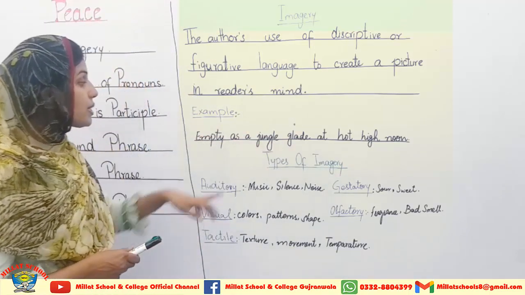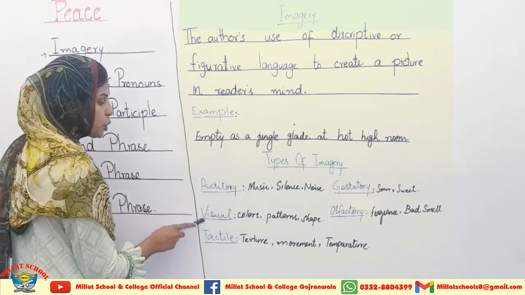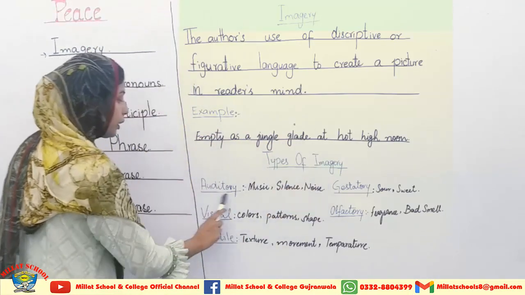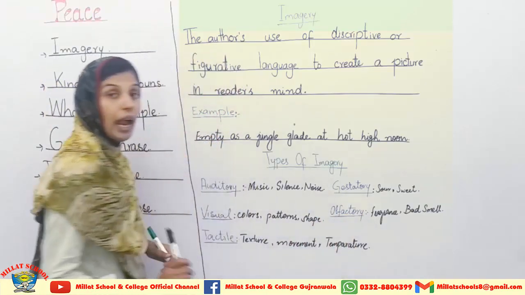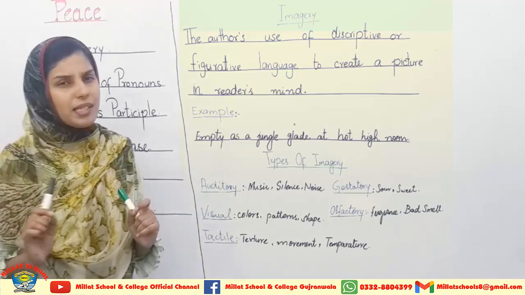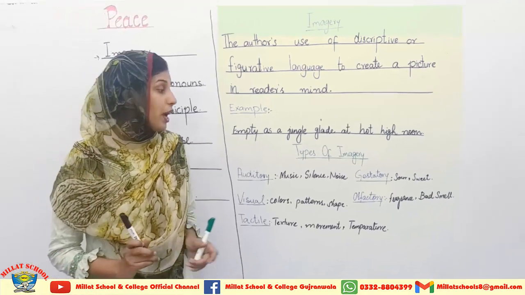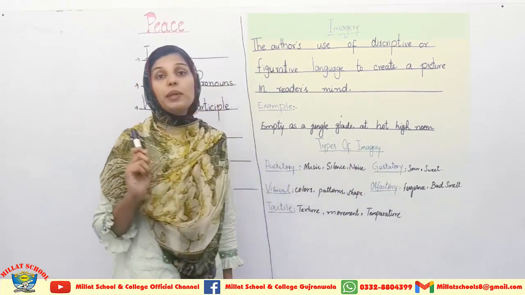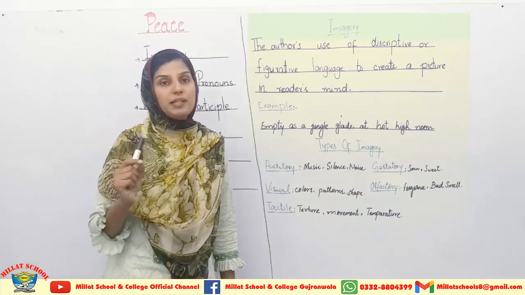Now I am coming towards the types of imagery. Types of imagery are five: 1, 2, 3, 4 and 5. Auditory, visual, tactile, gustatory and olfactory. Now I am going to discuss them in a precise form, and it will surely help you. You have to learn and memorize all these types and you will be able to understand and pick out all types of imagery if they are present in the text.